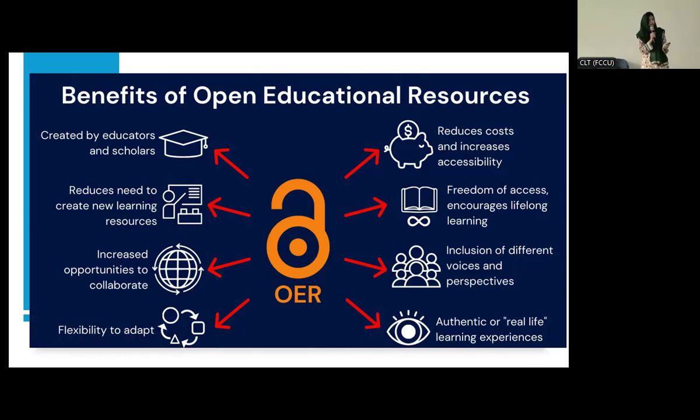And then it increases opportunities to collaborate, because from all over the world, people use OER, and then they create sources, they make courses, and they upload them as freely available sources. So you can see different geographical perspectives in it, right? Because they adapt it according to their local needs, according to what their students need. And then you can see the flexibility to adapt. I just explained it. You can adapt it according to your local needs. It means you can localize it, right? And then it reduces costs and increases accessibility.